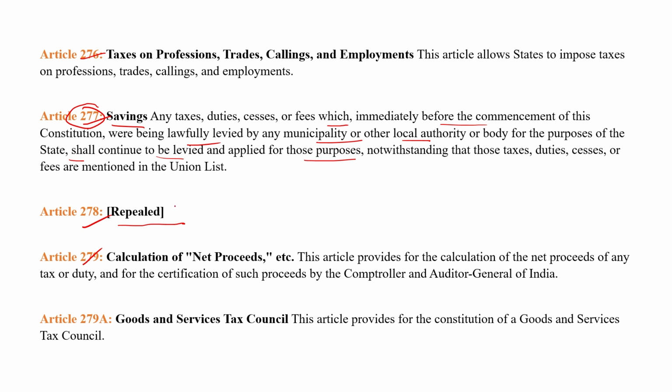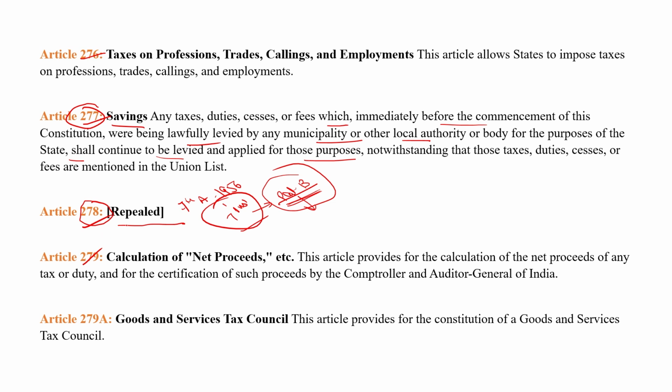We discussed that in the 7th Constitutional Amendment Act 1956, Part VII of the Indian Constitution was removed, and it was dealing with the Part B states, meaning the princely states. As we dissolved the princely states from India, we also removed Part VII. So Article 278 was dealing with the distribution of taxes between the Part B states. As we removed the princely states, we also repealed Article 278 of the Indian Constitution.